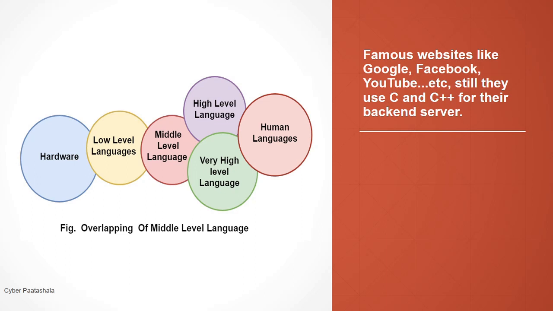So now you tell me which is faster, because in a middle level language or a high level language, there is an extra time needed for conversion of your high level or middle level language program into a low level language. So interestingly, even now, Google, Facebook, and YouTube still use C and C++ programming languages for their backend server.